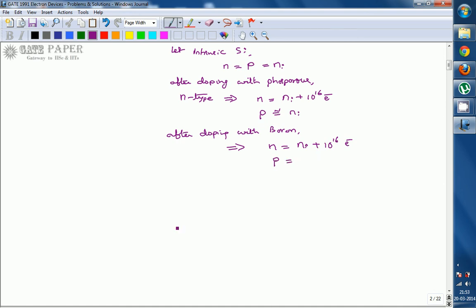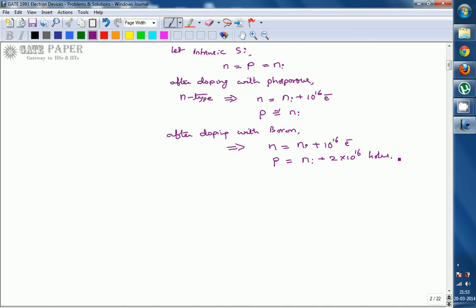Trivalent impurity only will increase the holes, so that p is equal to Ni plus 2 into 10 power 16 holes per centimeter cube. So electrons are Ni plus 10 power 16, whereas holes are Ni plus 2 into 10 power 16. So holes are twice compared to the electrons. So holes are going to be treated as majority carriers, electrons are treated as minority carriers.